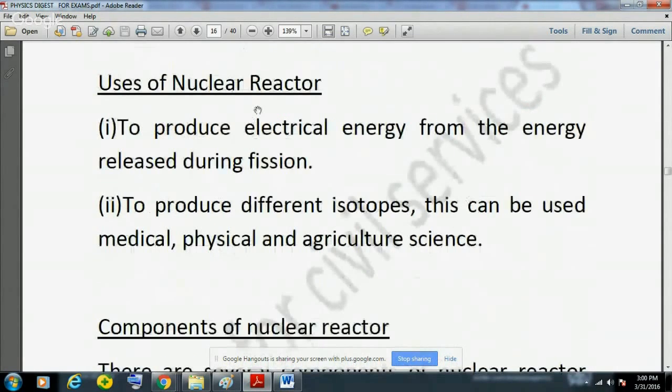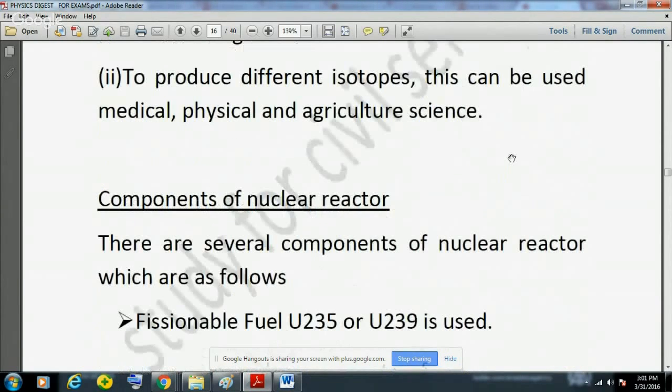Now there are a lot of uses of nuclear energy, nuclear reactors. They produce electrical energy from the energy released during fission. Then also, they can be used to produce different isotopes, and then in medical, physical, and agricultural science.